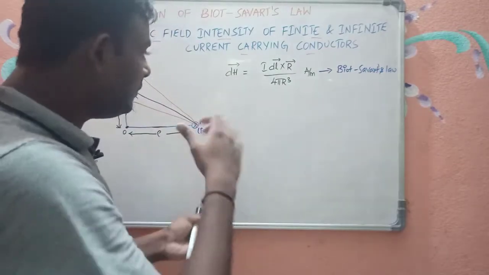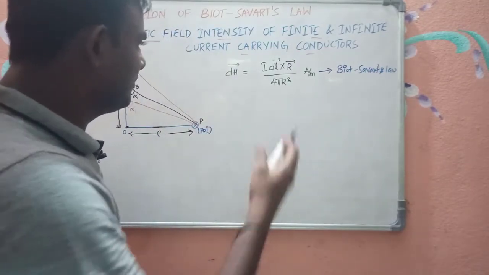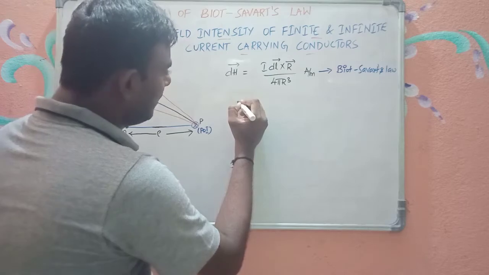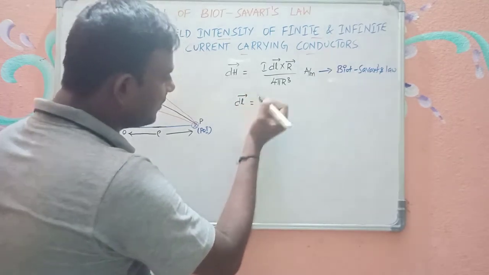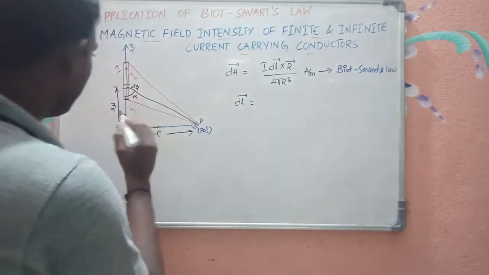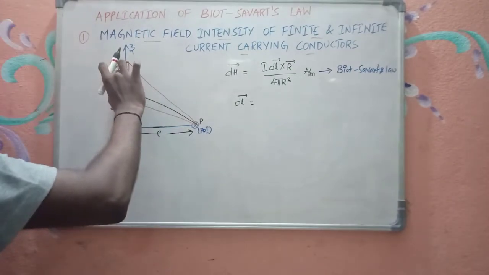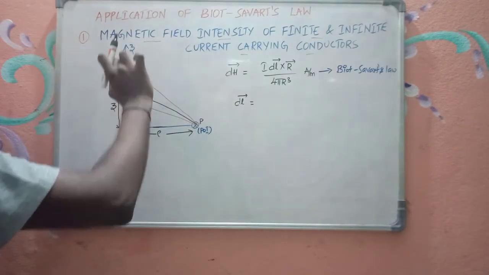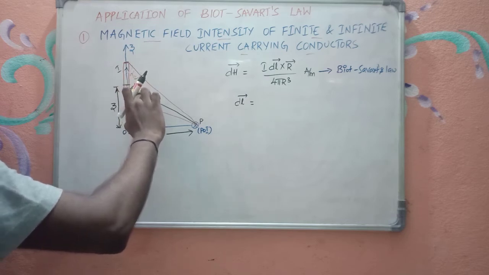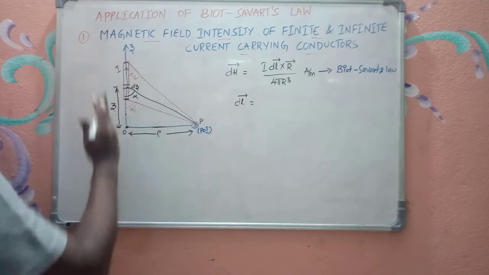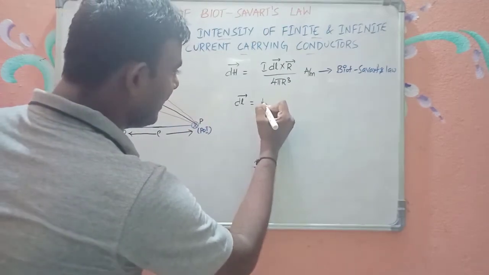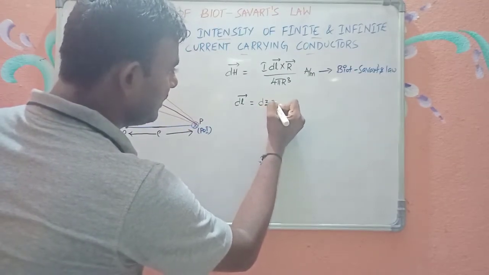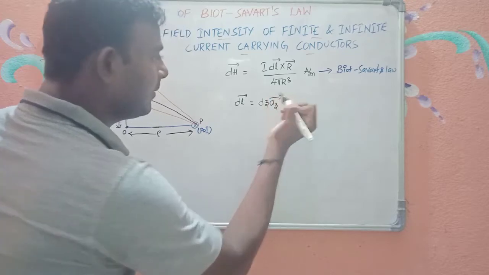Now, how can I get this? What is dl bar? dl bar is the current direction. Based upon the current direction, we will get dl bar. Now, if you observe, this is the small length in the entire conductor. So dl bar is nothing but dz, as the current is in positive z direction. So I can consider dl bar as dz az bar.